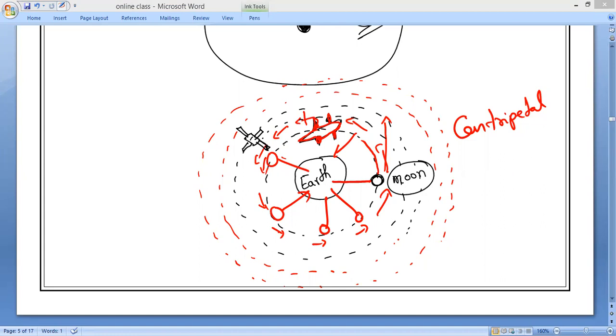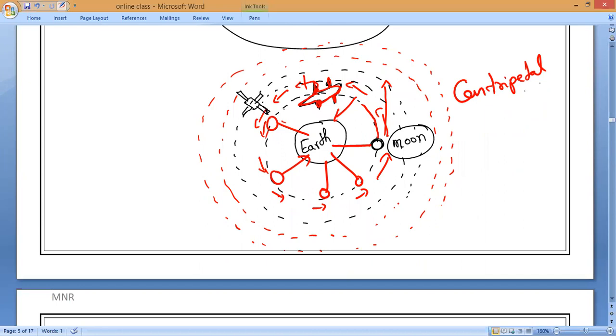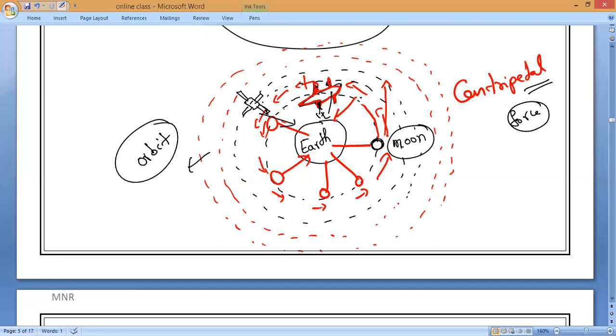So, as we know, the force acting on an object which is in orbit. What is that force? Centripetal force. Centripetal force is the force which is always acting on the object and trying to make it rotate in a particular orbit. Do you understand? Without the centripetal force, no object will revolve around the Earth, or the Earth cannot revolve around the Sun.